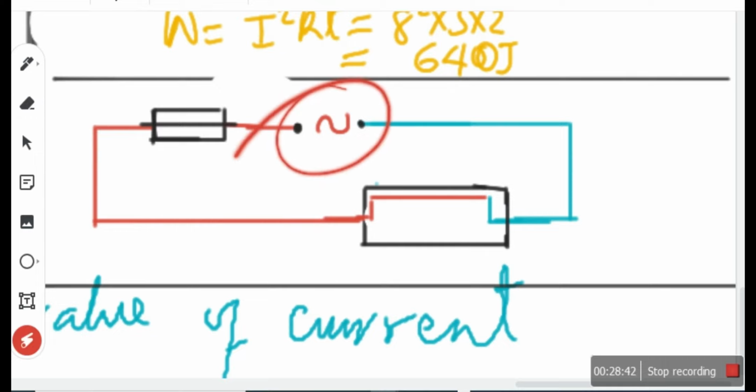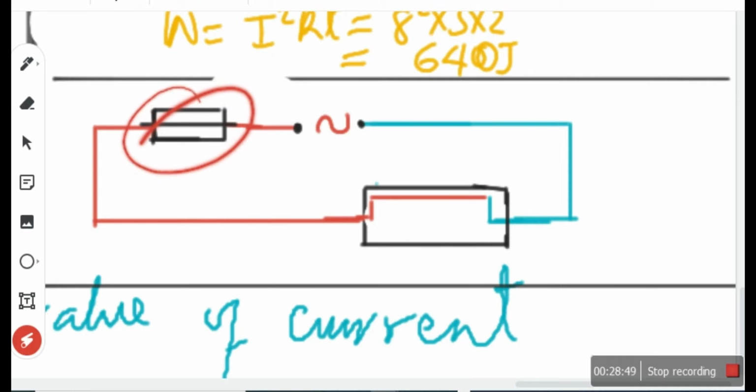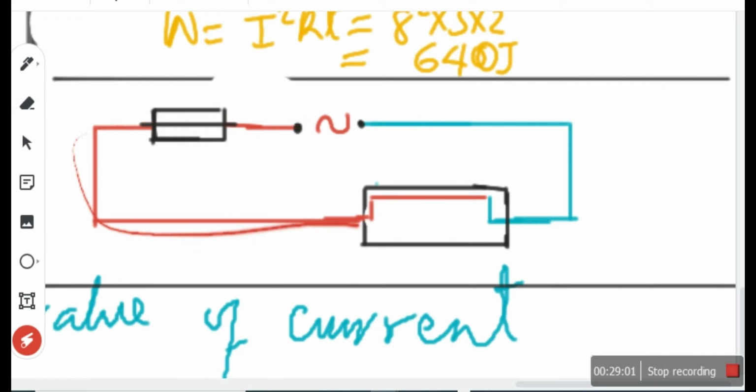What is this symbol? This means alternating current. It means what? What did I say this is? This is a fuse, right? I told you that the red wire represents what? Oh, it's not showing red at your end. Okay, that's the red. This one I'm tracing is the red. That's the live, right? Why the blue wire represents the neutral. This is mains. It's alternating current now. So the red is live, the blue is neutral.